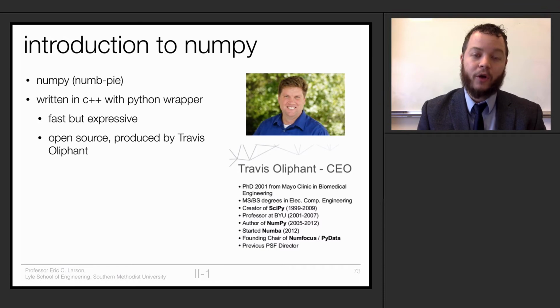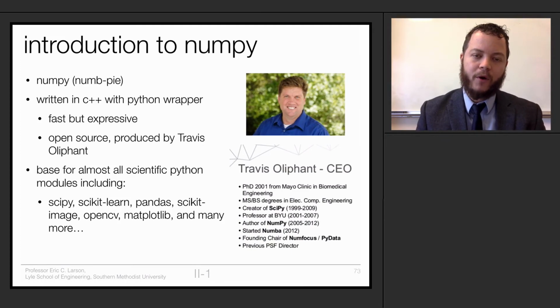Now, NumPy is also an open source product. And that means a lot of good things. It means a lot of people can pick up NumPy and use it in their code base for whatever they want to do with it. And they can write C++ wrappers and get down to the low level memory management that's required to make things really quick. What that means is that most scientific computing packages that you download for Python actually use NumPy under the hood, and because it's open source, they have access to all of that C++ code. They can write their own C++ code to make things very quick and efficient.